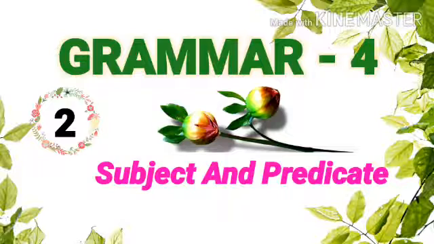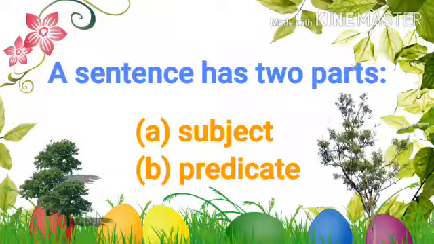In every sentence, we mention a person, place, or thing, and then we say something about that person, place, or thing. The person, place, or thing we mention is the subject. Whatever we say about the person or thing is the predicate. A sentence has two parts, subject and predicate.